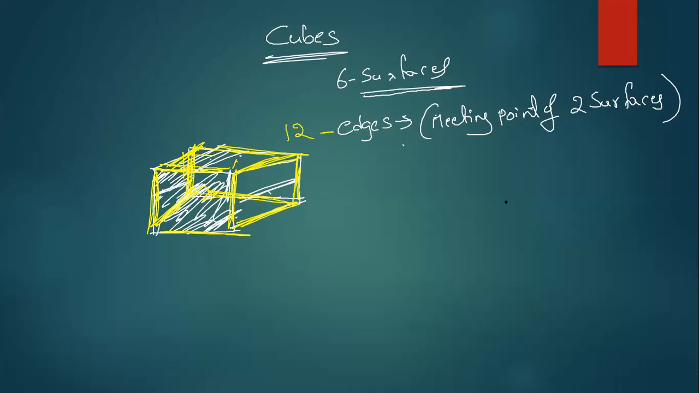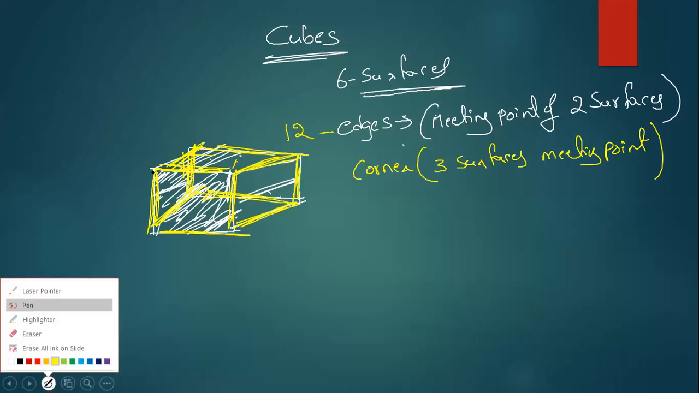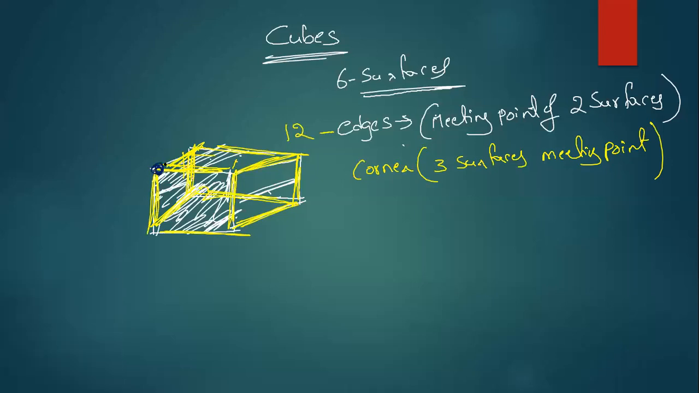Now how many corners will be there? Corners means what? Simply three surfaces meeting point. Now see, this is here 1, 2, 3, 6 are meeting here, here, here, here, here, here, here, and here. These are the only points where three surfaces will meet. That means we will have 8 corners.